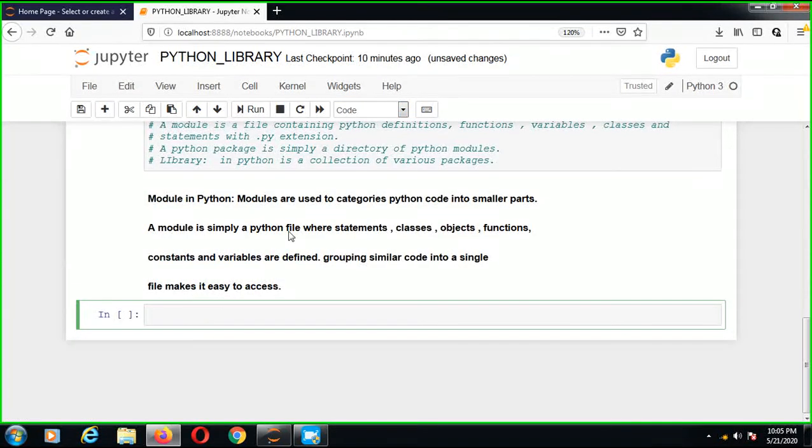So module in Python: modules are used to categorize Python code into smaller parts. A module is simply a Python file where statements, classes, objects, functions, constants and variables are defined. Grouping similar code into a single file makes it easy to access. This is the module. So now we discuss our next point.